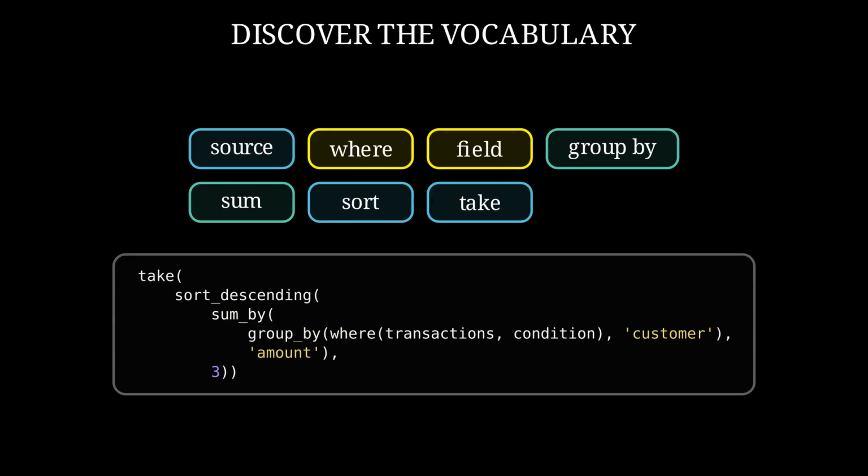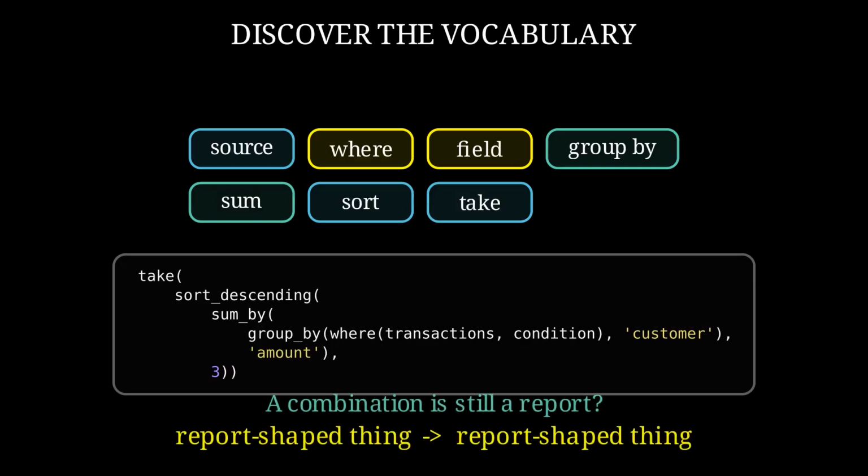These are not implementation details anymore. They are the verbs of a small query language. We can compose them as ordinary Python functions, one result flowing into the next. The nesting is a little backward to read, but it exposes the algebra. Each operation takes a report-shaped thing and returns another report-shaped thing. So the important rule is that a combination is still a report. Yes, that is closure under composition.